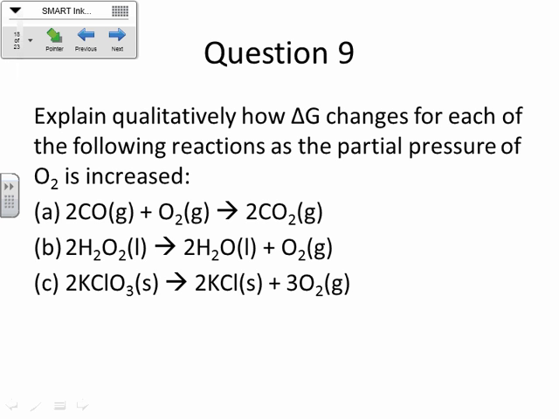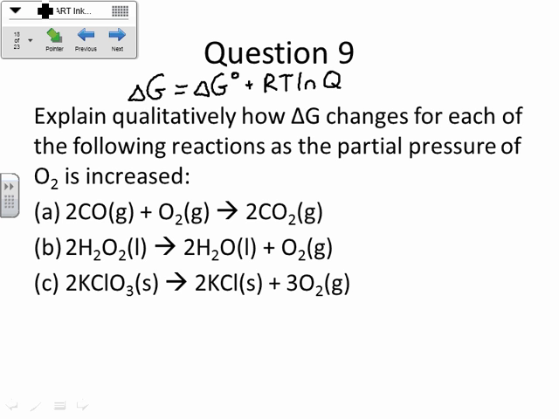Now this formula is not on your AP exam formula sheet, so this might be a little less useful, but I'm going to show it to you. The formula is delta G is equal to delta G 0 plus RT ln Q, I believe. You guys remember that? So that's how you can relate delta G to delta G 0. Delta G 0 is when we're at standard conditions. As soon as we start increasing the partial pressure of the O2, we're not going to be at equilibrium anymore, so we're disturbing the equilibrium.